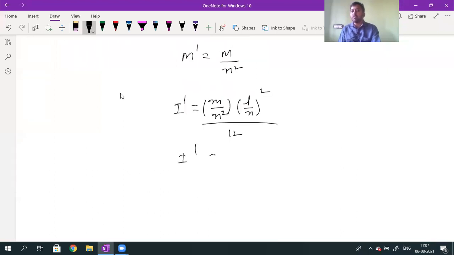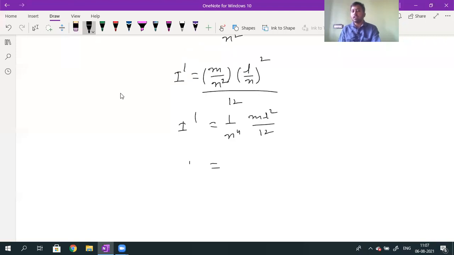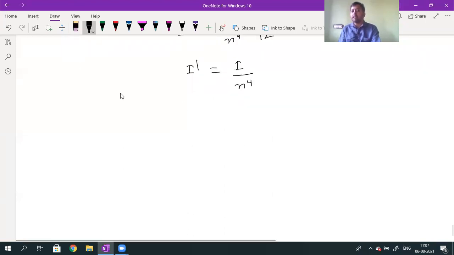I dash value will be equal to, here n square is there, here n square is there, so 1 by n power 4 into ML square divided by 12. ML square by 12 is the initial moment of inertia. What happened to I dash value? I dash value is equal to I divided by n power 4. When I dash value is equal to I divided by n power 4, what happened to T dash? T dash is equal to 2 pi into root over I dash value, I divided by n power 4, divided by